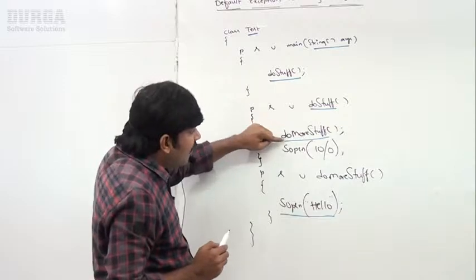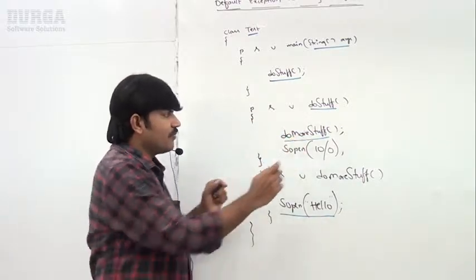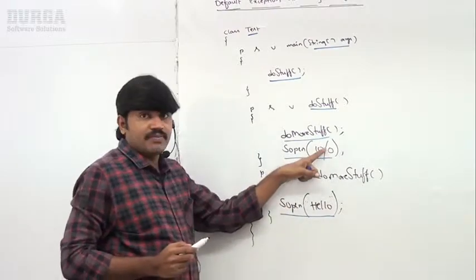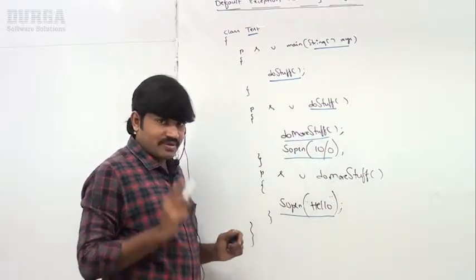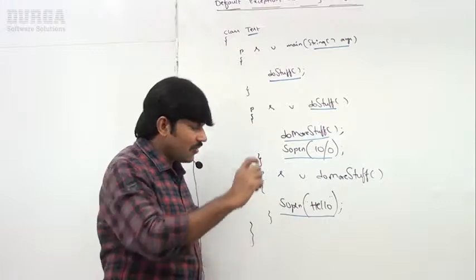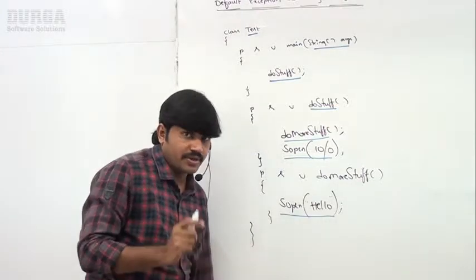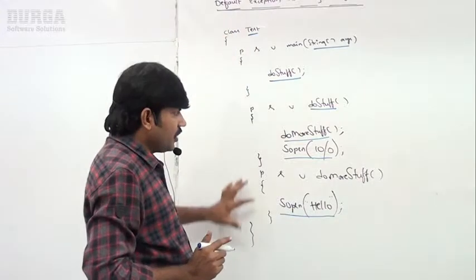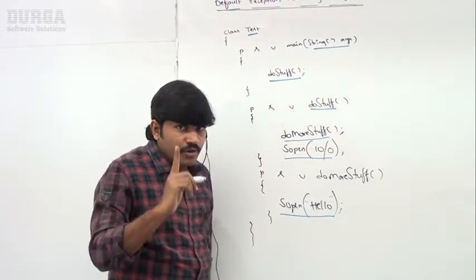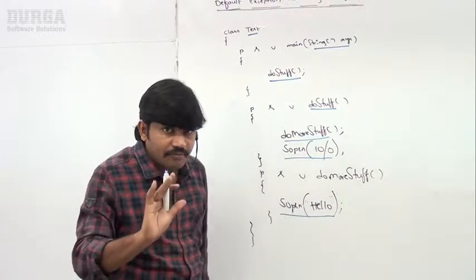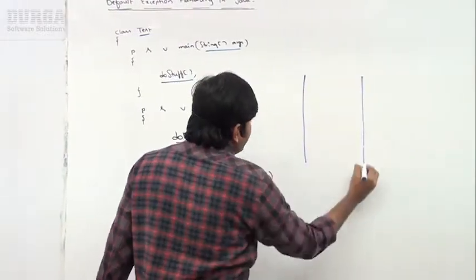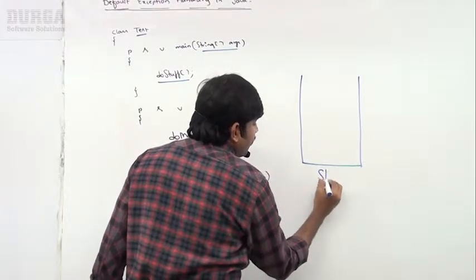Now, sir, after completing the doMoreStuff method call, I'm trying to print SOP of 10/0 inside doStuff. Now, what is the flow? What is the exact output we are going to get on the console? Now observe, in this program, how many threads are there? Only one thread, the main thread. The JVM is going to create a runtime stack for the main thread.